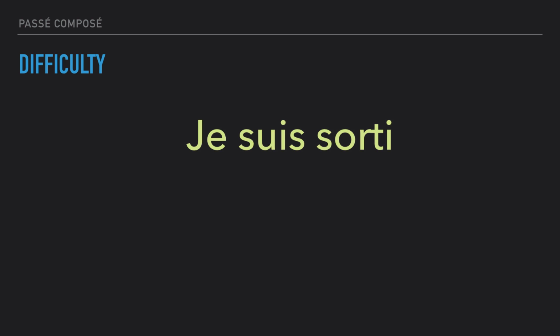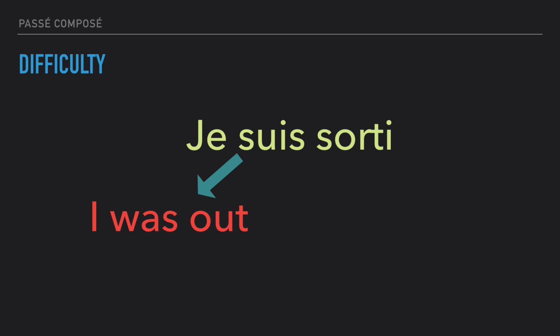So let's see an example using the verb to go out, sortir. So here, je suis sorti. How do we know if it's a past event or a present event? Well, if in your sentence the context is clear, for example, because you have hier, yesterday, so you know it's a past event. So, je suis sorti is passé composé, and in this case, the meaning is I went out. But actually, sorti may also be just an adjective and not a past participle.